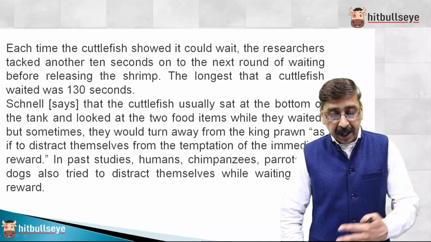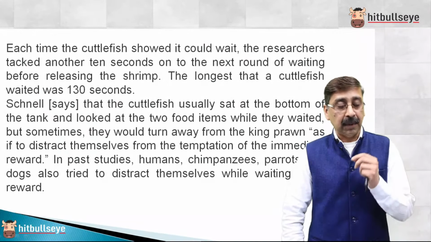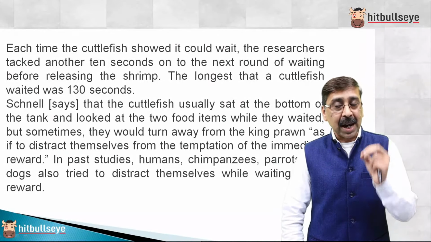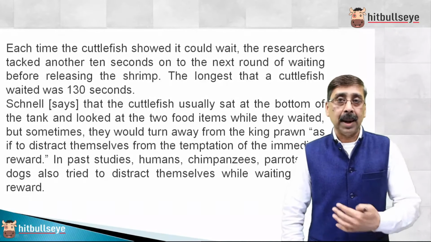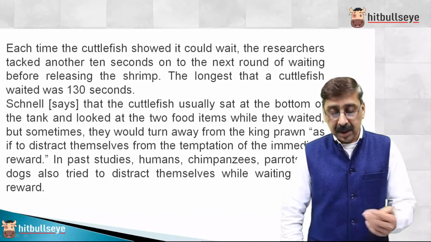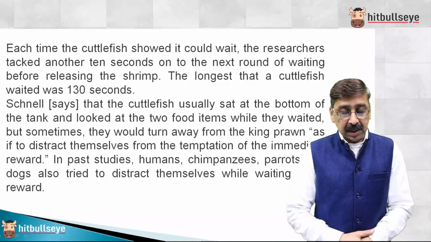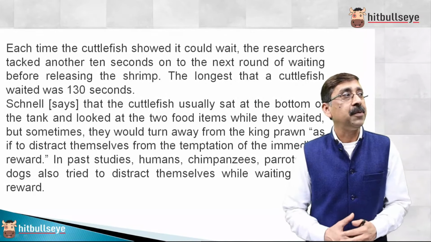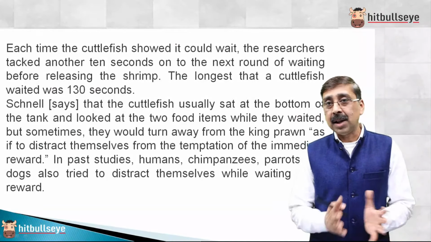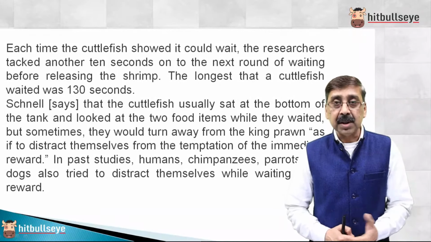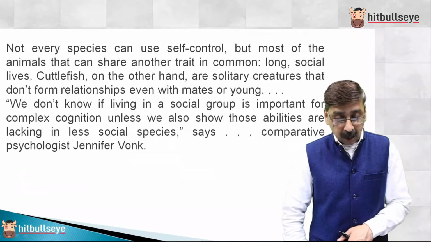If I just move ahead, assuming you want to read the screen, guys, while watching the recorded version you just have to press pause and you can read, so that while discussing the question you are able to understand what we discussed. One of the tricks that we human beings also employ to avoid temptation is to distract ourselves from temptations. The same was done by cuttlefish while waiting for the reward.